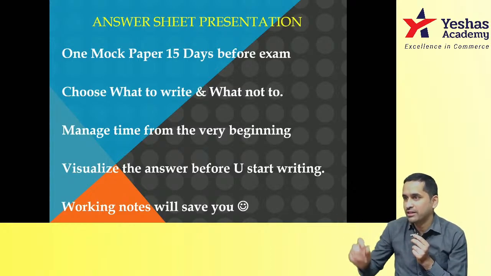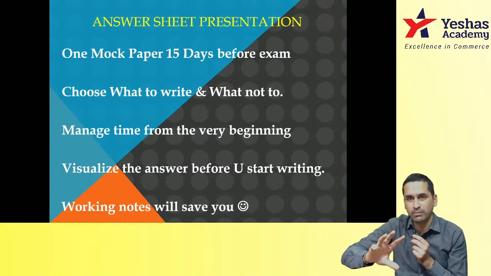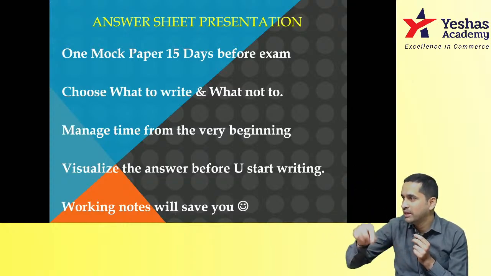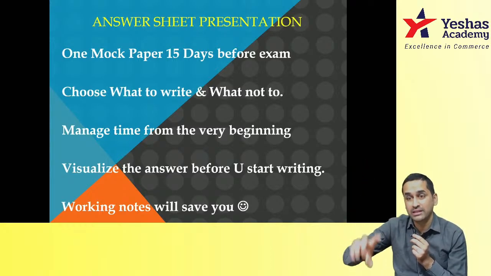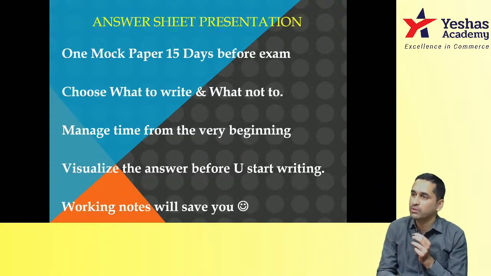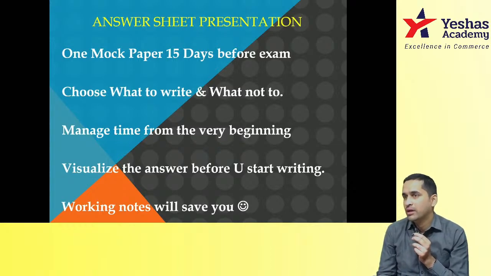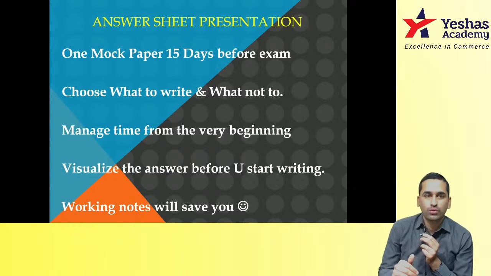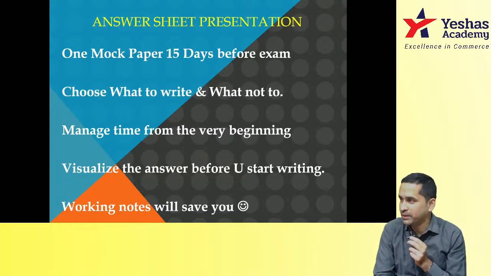For the valuator, the key is given this way. For first working note 1 mark, second working note 1 mark, CFAT calculation 2 marks, NPV table 3 marks, conclusion 1 mark. So even if you do half of the answer properly, that is working note 1, 2, 3, and not do the main answer, you will still get 5 out of 10, 6 out of 10, 8 out of 10. Instead of trying to do the exact balance sheet, better attend the problem with complete working notes.